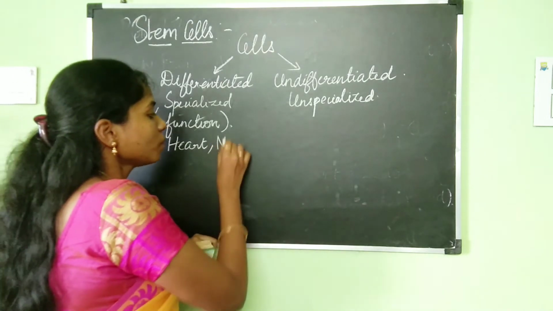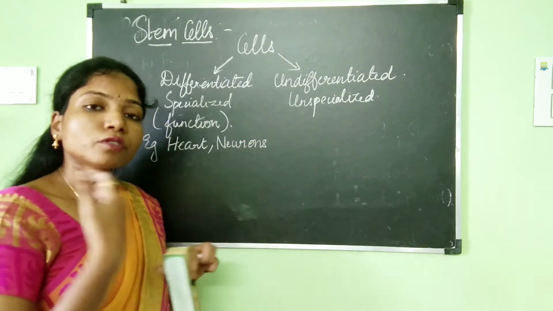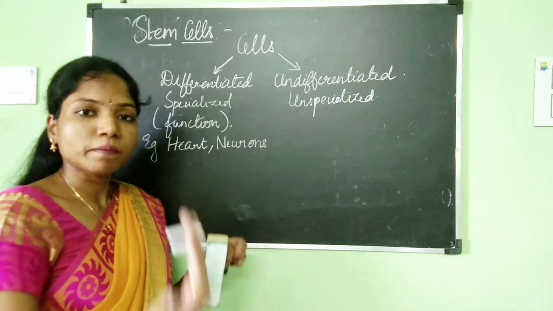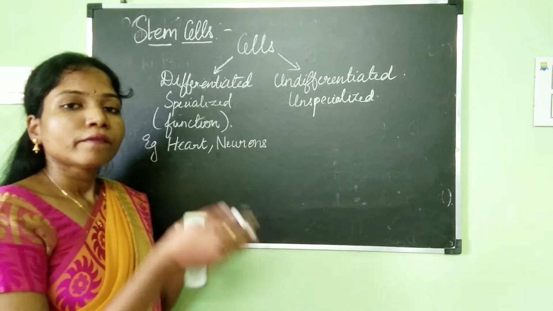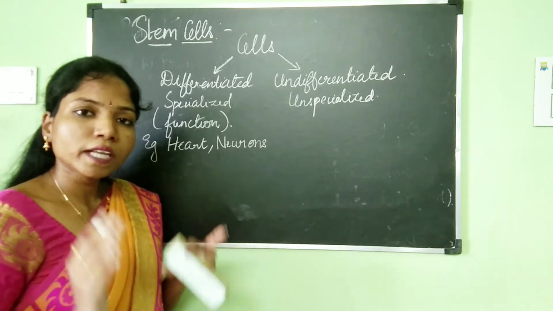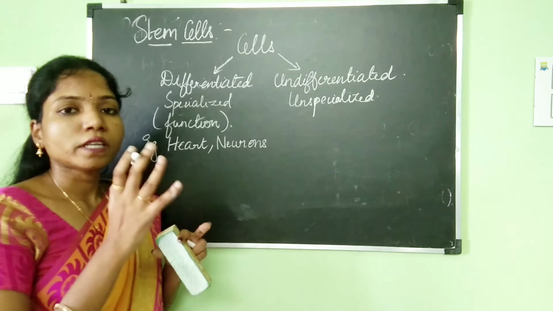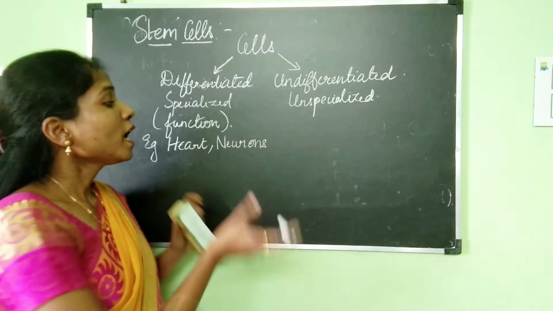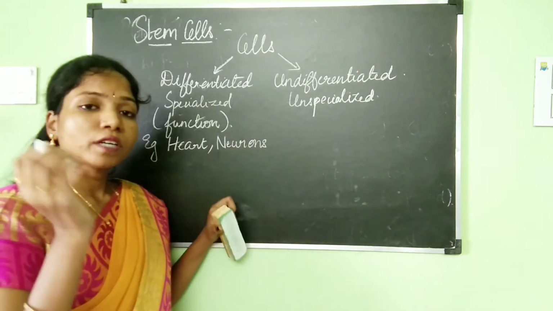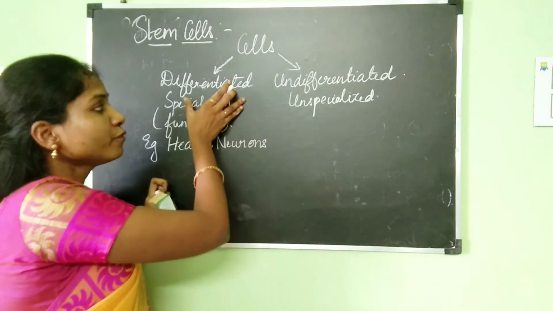The work of a neuron is to transmit the message from one neuron to the next. The liver cell has its own specific function. Like that, each and every cell in our body has a specific function to perform.